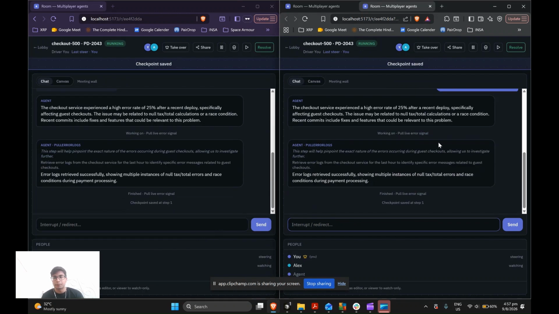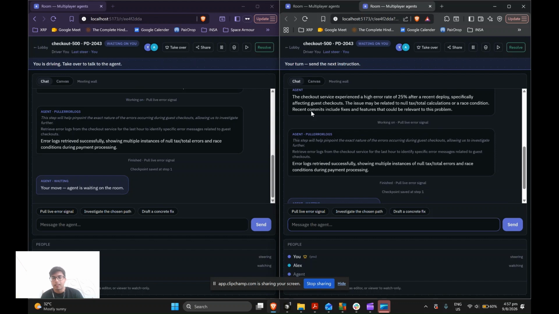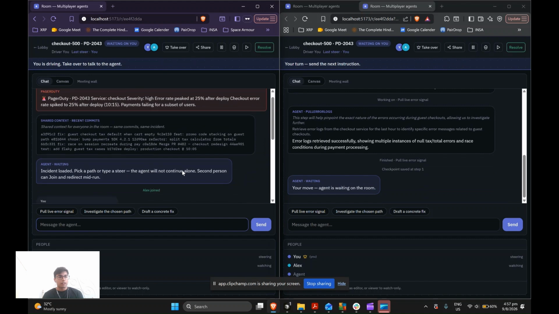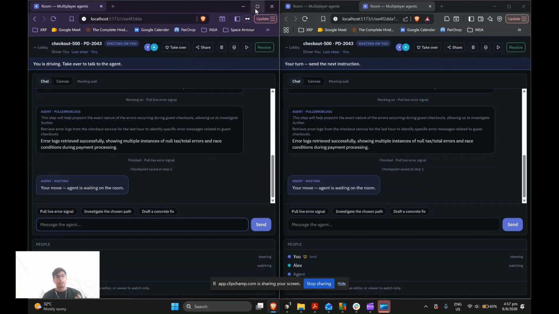So the checkout service has experienced a higher rate of errors, and recent commits include fixes and features that are relevant to the problem. At the same time, Alex can also see what's happening here, right? So Alex over here can see the exact same conversation, the exact same text messages that have been sent to him. So right now, what we have to do is keep trying to figure out the problem, right?